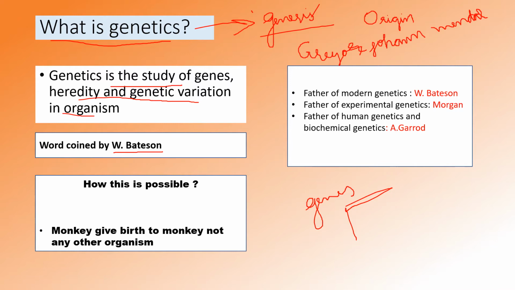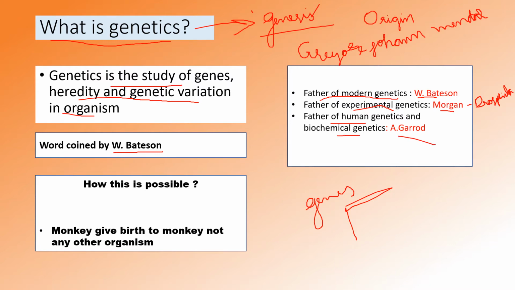The father of modern genetics is William Bateson, and the father of experimental genetics is Morgan. He did several experiments in Drosophila, which is a very important topic if you consider the CSIR NET examinations. The father of human genetics and biochemical genetics is Garrod.